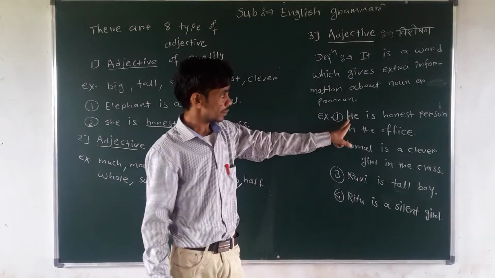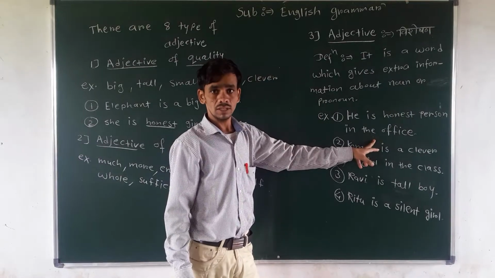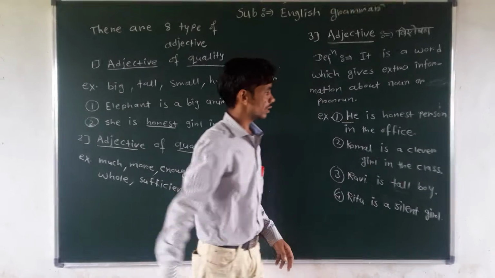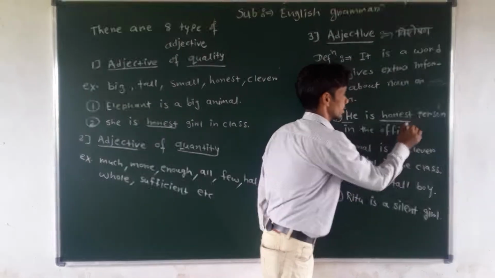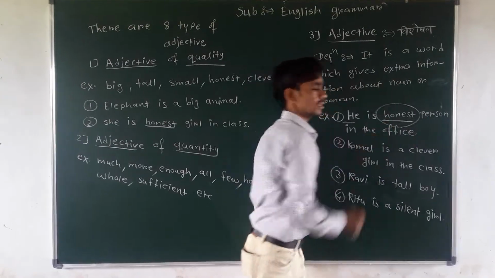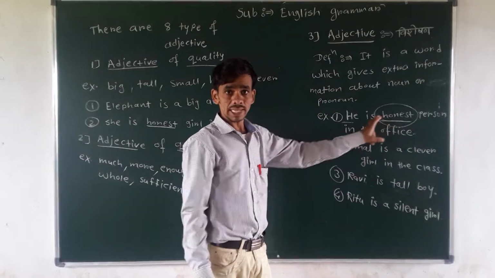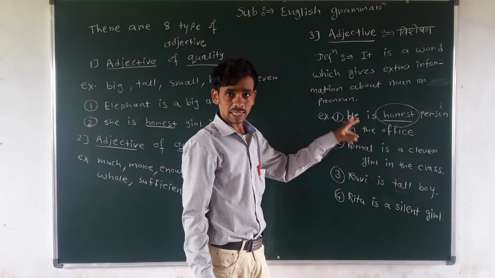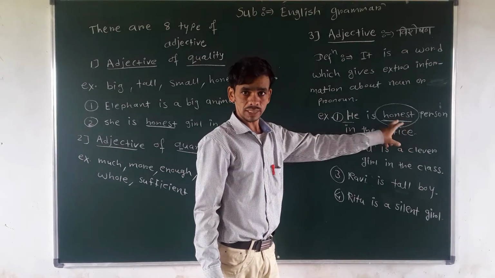For example, one: he is an honest person in the office. He is an honest person in the office. So he is a pronoun here. And how is he? He is honest. So honest is an adjective because this word honest gives extra information about this he. Understand? That's why it is an adjective. Honest is an adjective in this sentence.